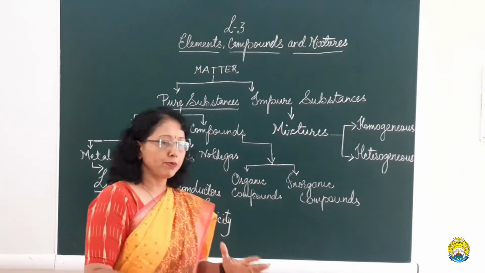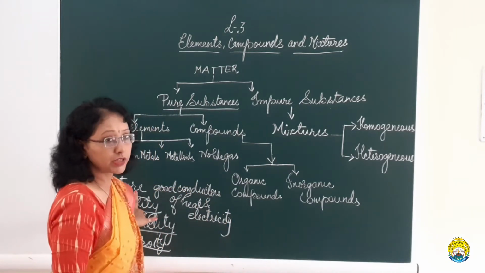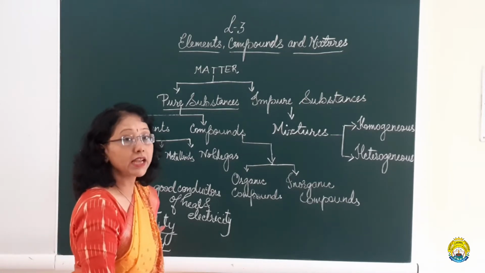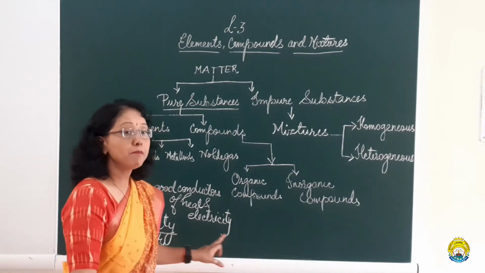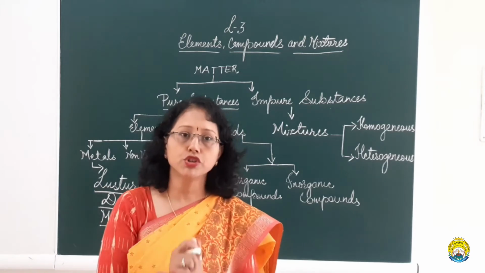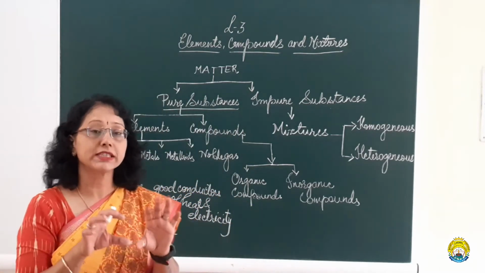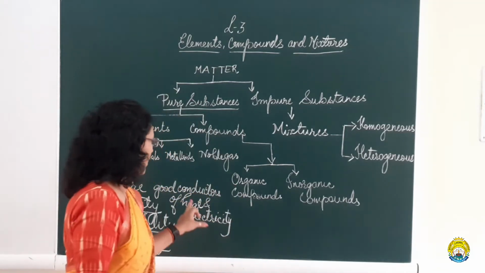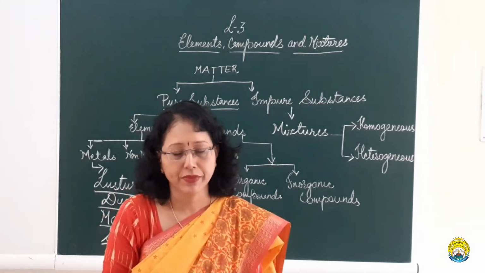So what are the basic properties of metal? Metals are lustrous, they show a shine. Metals are ductile, made into wires. Metals are malleable, drawn into sheets, beaten into sheets. Metals are sonorous, they produce sound. Metals are good conductors of heat and electricity.